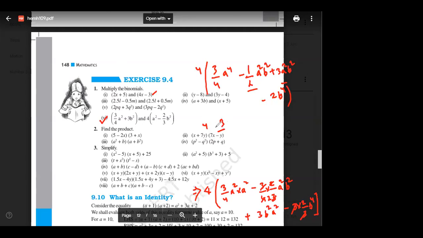Or you can just multiply 4. So 4 into 3 by 4 a power 4 minus, I'll just multiply 4 by 1 by 2, every term. a square b square plus 4 into 3, so 12 a square b square, and 4 into 2, so minus 8 b power 4. I just multiply 4 with every term, distributive property.